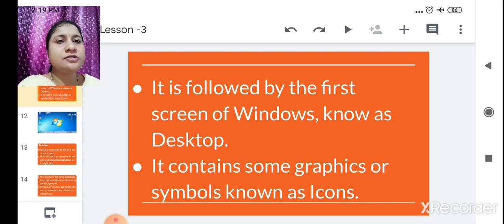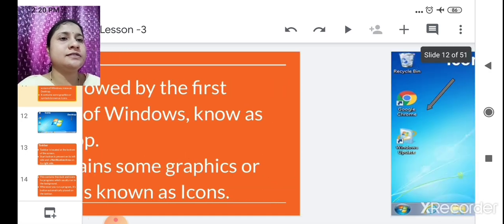On this desktop there are some graphics or symbols known as icons, like My Computer, Recycle Bin, Google Chrome. Whatever graphics or symbols you see on the desktop are called icons.